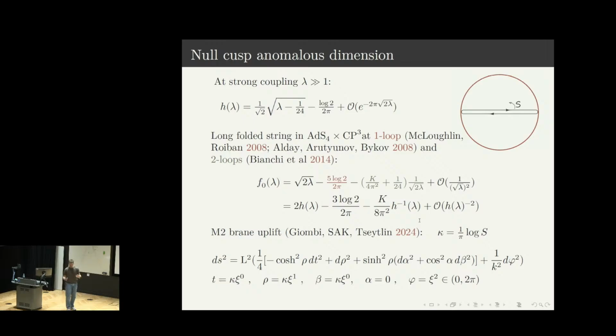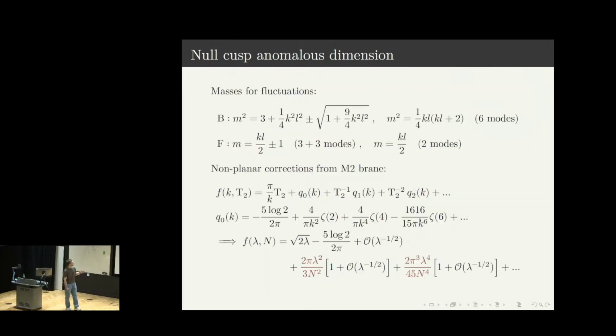So to consider the M2-brane, we just uplift the solution by wrapping the M2-brane on the Hopf circle. In this case, the classical energy would be just the same as for the type IIA string, but the interesting question is, what do you get from the one-loop expressions which contain these Kaluza-Klein modes and lead to non-planar corrections? So the masses for fluctuations appear quite similar to those in the case of the Wilson loop, though the two bosonic masses are just a bit shifted due to the rotation of the string. So then one can compute,